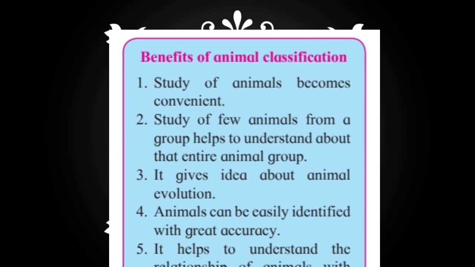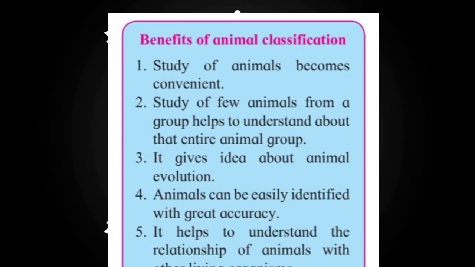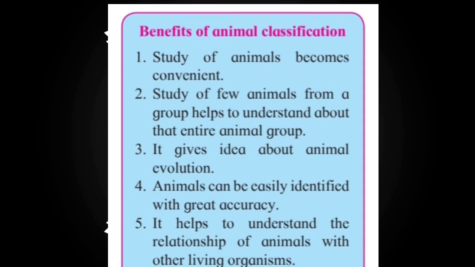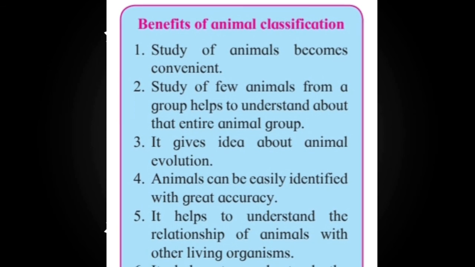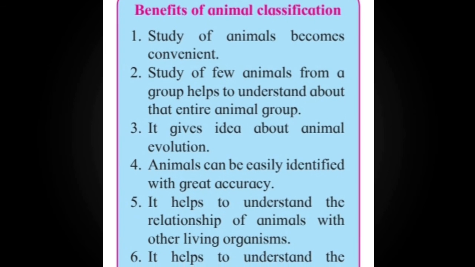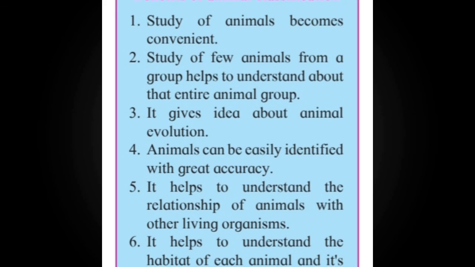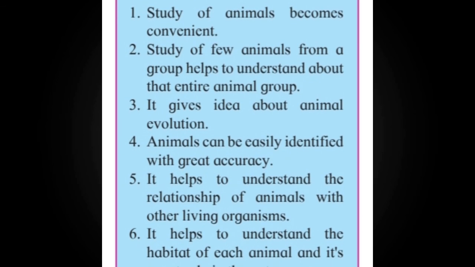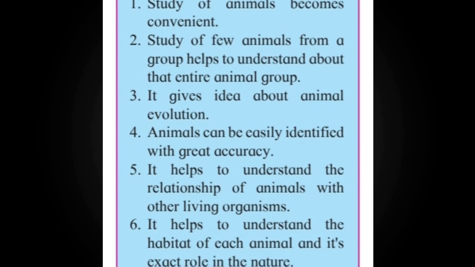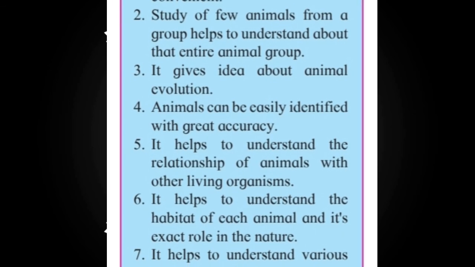Study of a few animals from a group helps to understand the entire animal group. It gives an idea about animals and their evolution. Animals can easily be identified with great accuracy. Students, studying in a mob is more difficult than studying an individual. That is the only reason animals can easily be identified with great accuracy. There is no error while we are doing this.